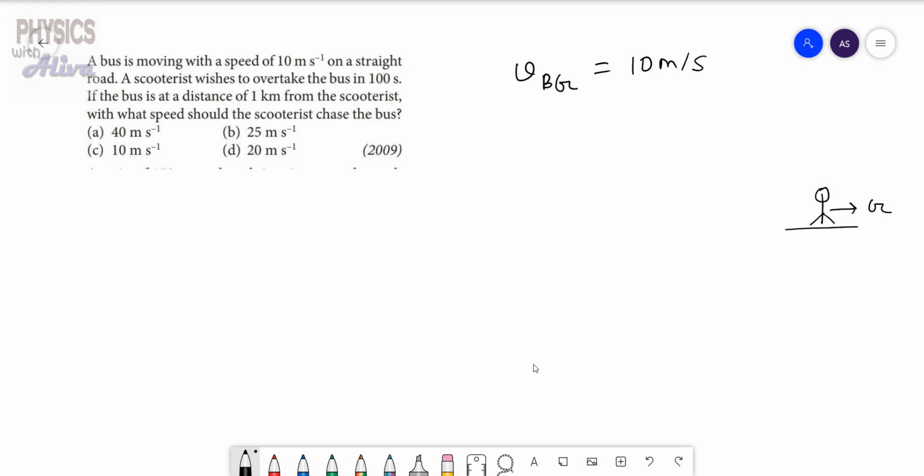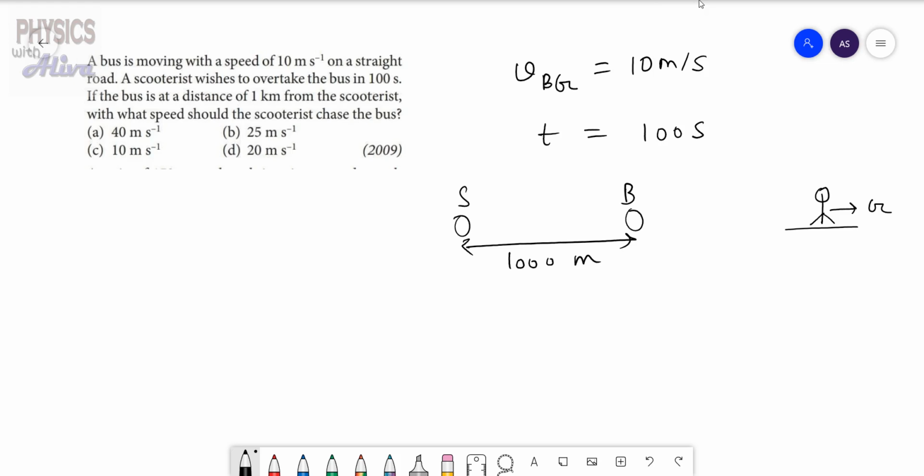A scooterist wishes to overtake the bus in 100 seconds, so the time is 100 seconds in which the scooterist wants to overtake the bus. The bus is at a distance 1 kilometer from the scooterist, so the distance between the bus and the scooterist is 1 kilometer. That means 1000 meter. Okay. With what speed should the scooterist chase the bus?